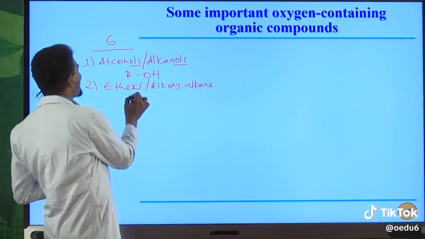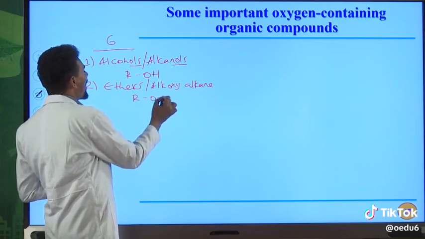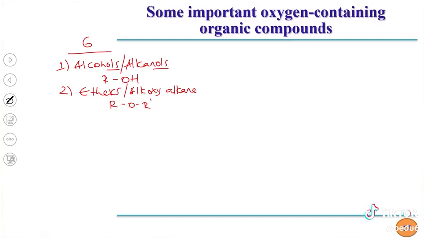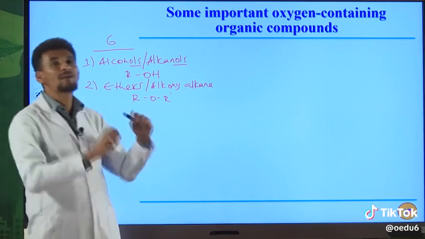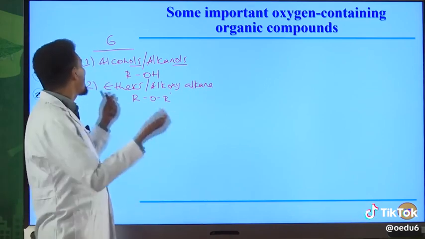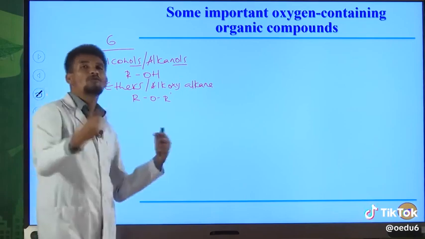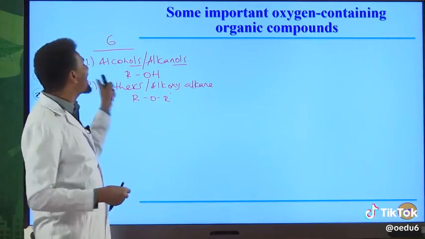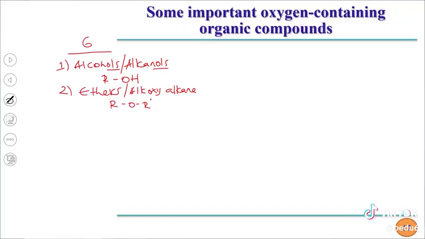And the general formula for ether is ROR prime. Oxygen is bonded with 2 alkyl groups. These alkyl groups may be the same or may be different. So we can name these kind of organic compounds, oxygen containing compounds of hydrocarbons, as ethers or alkoxy-alkane.